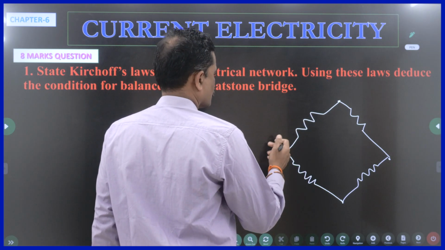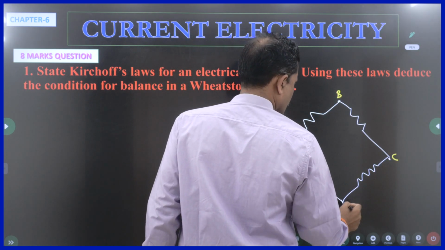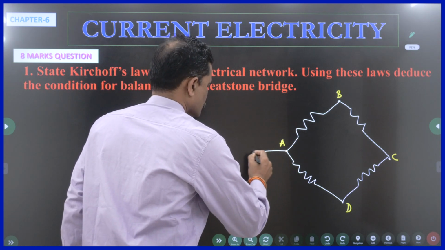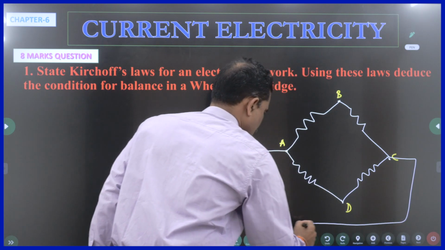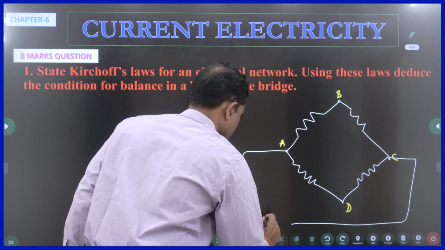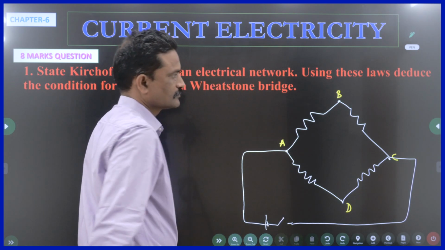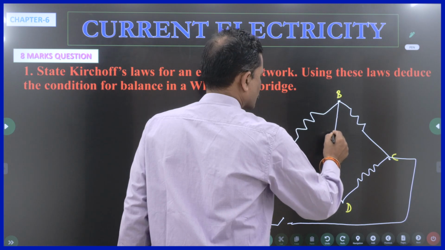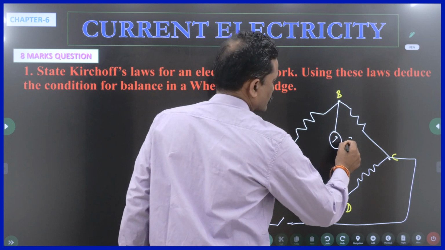So let us put A, B, C, D. The two ends, namely A and C, are connected to an electric battery or a cell via a key, and the junctions B and D are connected to a galvanometer.